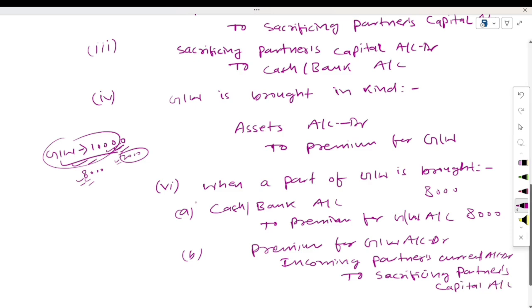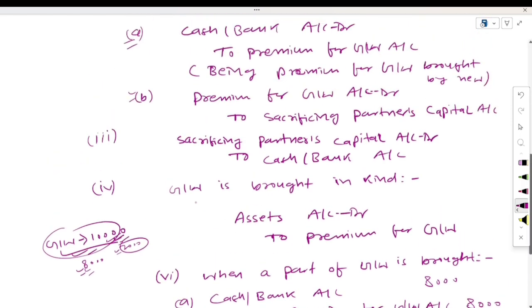Here incoming partner's current account debit means this 2,000 amount we are taking from the incoming partner. This 10,000 will be adjusted here as it is. 10,000 will be credited to the sacrificing partners. Remember, if the new partner does not bring the full amount of goodwill, then the partial amount will be adjusted from the capital account of the new partner.